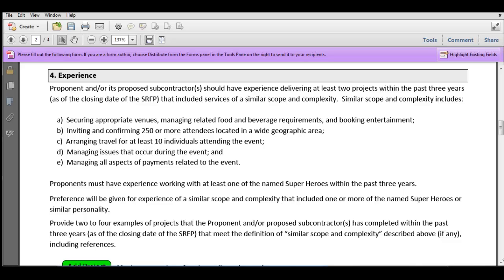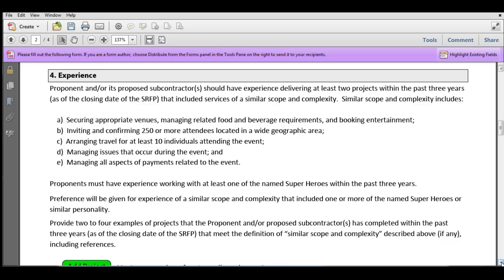After that, you're going to see instructions. So in this case, we're asking for 2 to 4 examples of projects that the proponent or the proposed subs have completed that meet our definition of similar scope and complexity. Okay? Now, the numbers here are important. Remember, we are looking at projects. We said we should have at least 2, and now we're giving you instructions to give us 2 to 4 examples. So what that means then is don't give us 5 examples, because we're not going to be evaluating the 5th one. We don't want to evaluate anything more than 4.